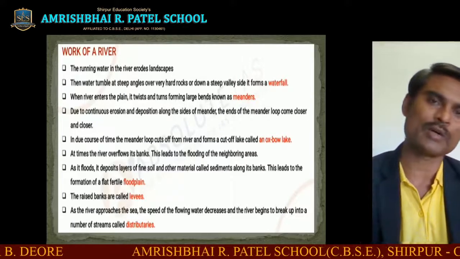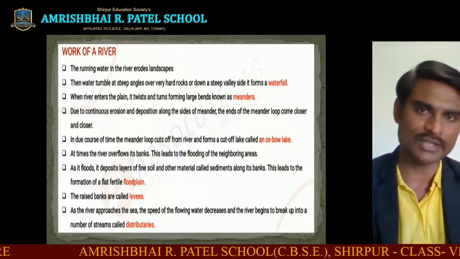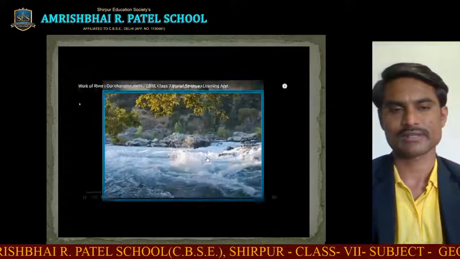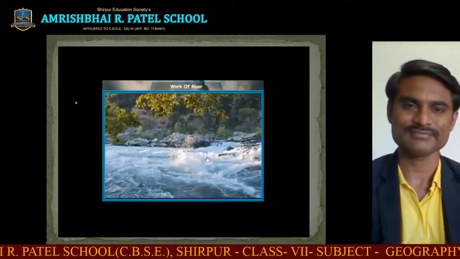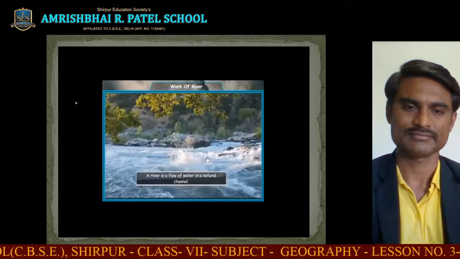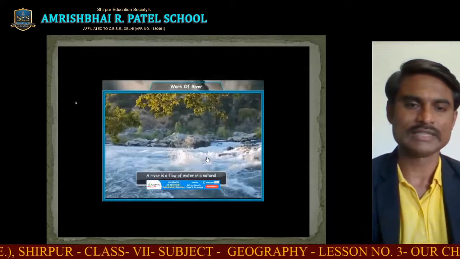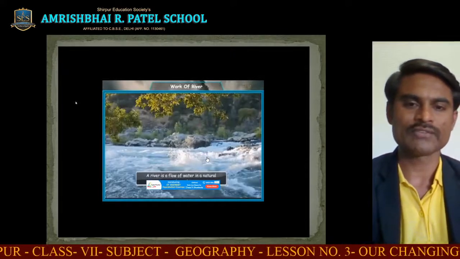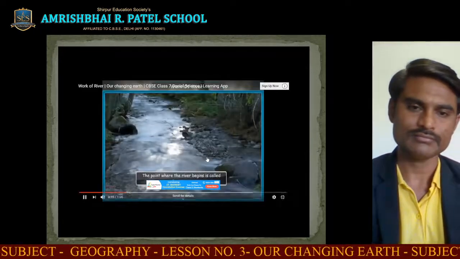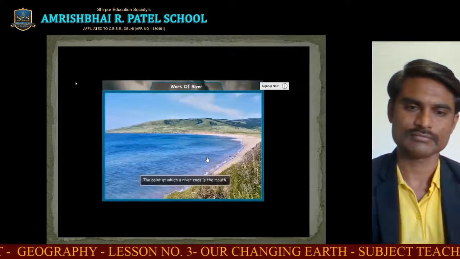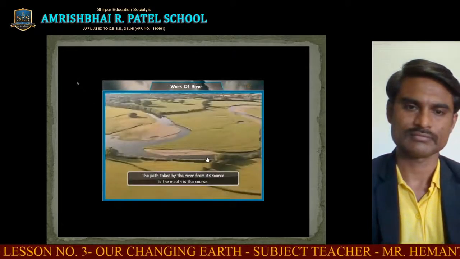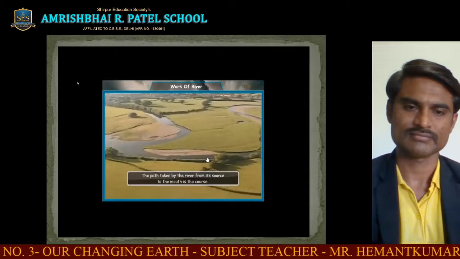So this was the work of river to form a change on the earth. Let us learn about the work of river once again. First, let us know what is meant by the term river. A river is a flow of water in a natural channel. This is the definition of river. The point where the river begins is called the source. The point at which a river ends is the mouth. The path taken by the river from its source to the mouth is the course.